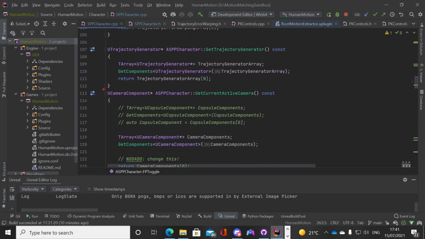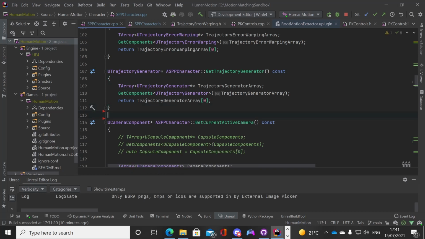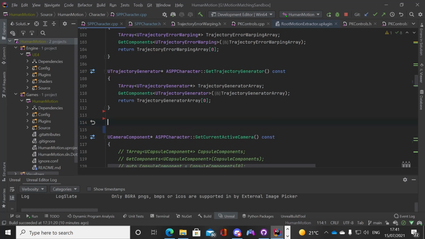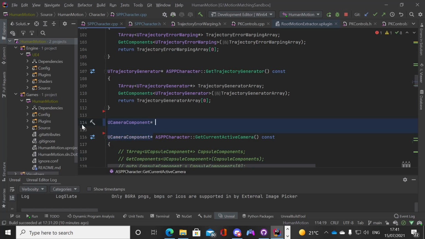We've done something similar where we get the active camera that the character is currently using, but we're going to set up a new one, and we're just going to start right off with new script again. So we're going to have here a U camera component, and we're going to create a reference to it. This is what the method is going to return. It's going to return a reference of type camera component, which is a camera component that we created in the Blueprint. This little asterisk here means that we're going to return a reference, because we don't actually want the object itself, but a reference to the object, and we'll show later where we actually want to get the object itself.